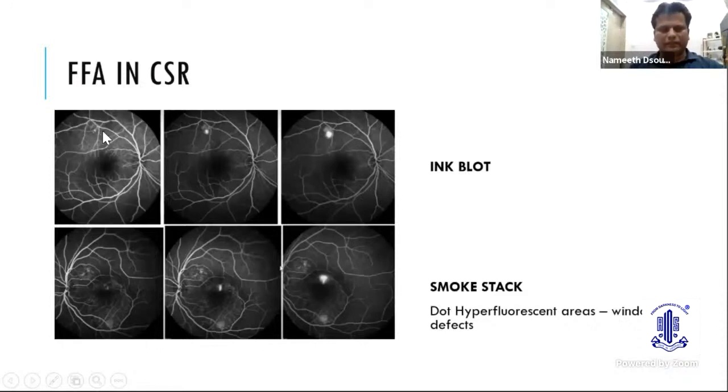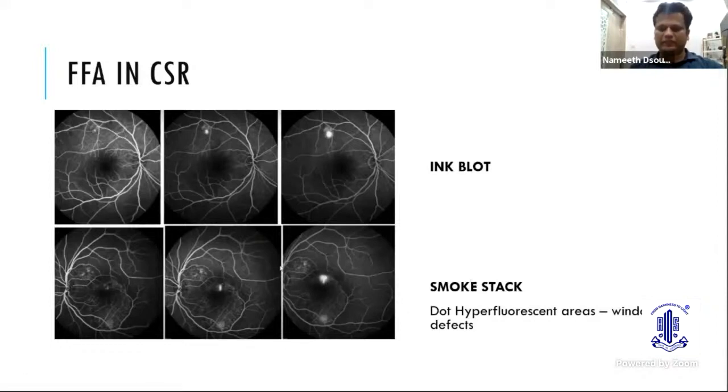So, what do we see in an FFA in a typical CSR? On top of my slide is an FFA of a typical CSR, which shows pinpoint fluorescence, which increases in size and intensity. It is called the ink blot appearance. It is seen in 90% of the cases. Lower down, you can see the smokestack appearance, in which the pinpoint leak becomes vertically displaced, and then it goes horizontal, just like a mushroom shape, and it is called a smokestack.